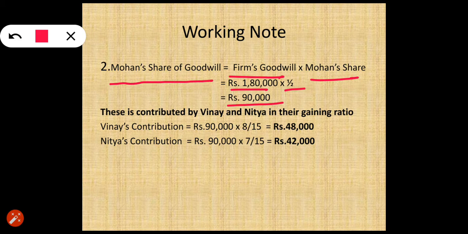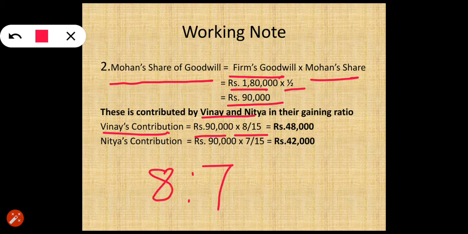And since he is retiring, the remaining partners, that is Vinay and Nitya, will compensate Mohan with this share in their gaining ratio. It means Vinay will contribute 90,000 multiplied by 8/15 because their gaining ratio is 8:7.